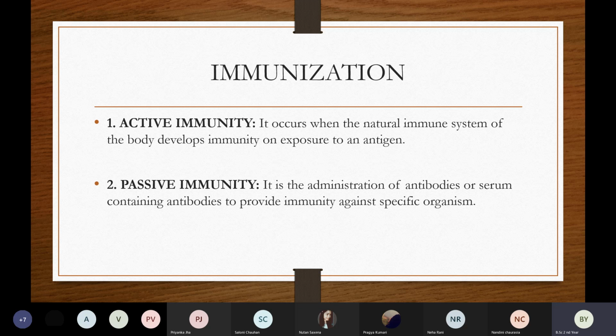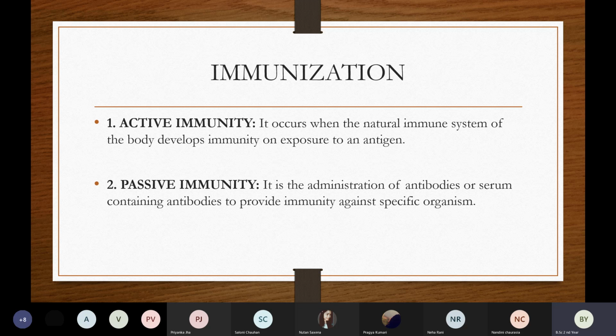So when that happens, there should be enough antibodies in our body, and in that condition we can say that the immune system of the patient is good. So there are two important immunities in immunization. One is active immunity and the other is passive immunity. Active immunity occurs when the natural immune system of the body develops immunity on exposure to antigen.